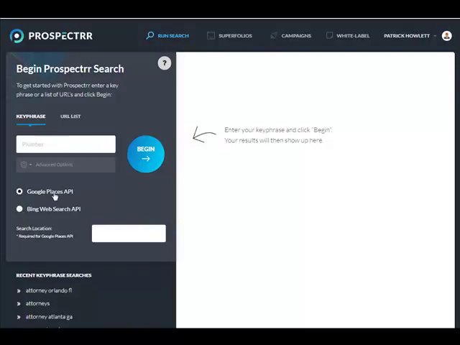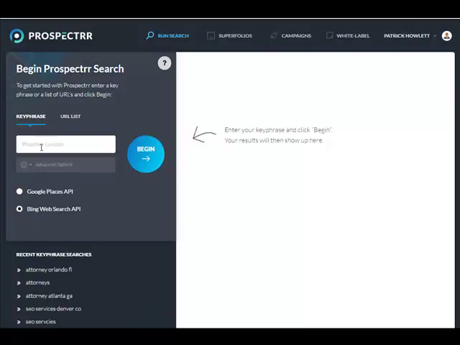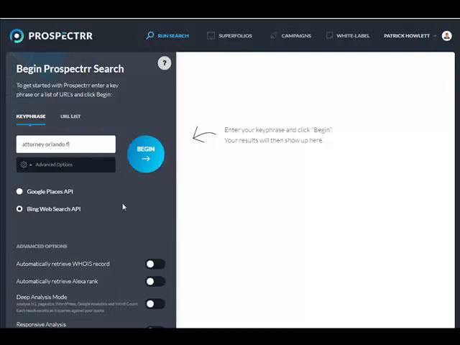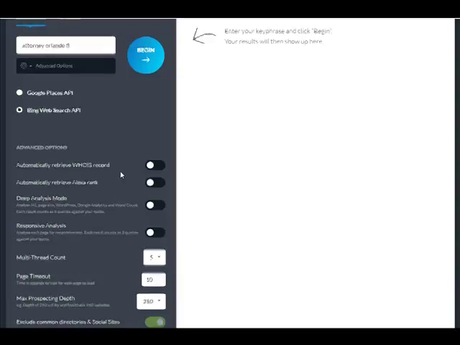Now, if I'm in Google Places, I'm just going to go ahead and put in a keyword. This shows plumber, but I'm going to use an attorney as my test for you. And then we would put in the geographic area right here. In Bing, we're going to put them both in this one area. So I'm going to go attorney, Orlando, Florida.